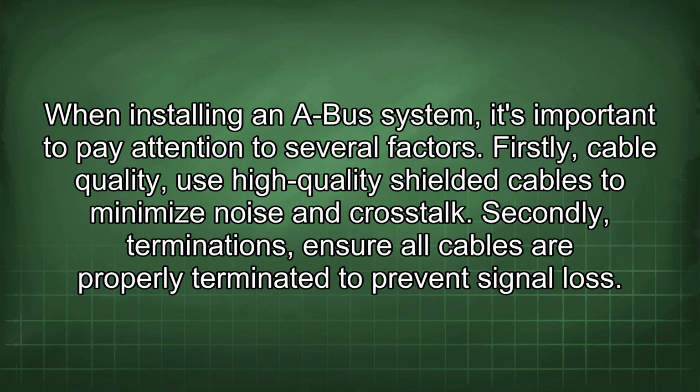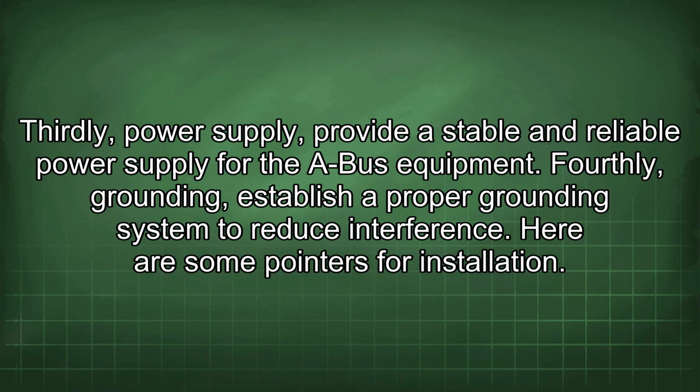When installing a bus system, it's important to pay attention to several factors. Firstly, cable quality. Use high-quality shielded cables to minimize noise and crosstalk. Secondly, terminations. Ensure all cables are properly terminated to prevent signal loss. Thirdly, power supply. Provide a stable and reliable power supply for the bus equipment. Fourthly, grounding. Establish a proper grounding system to reduce interference.